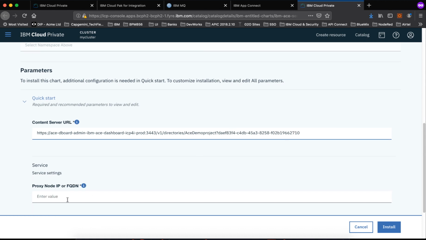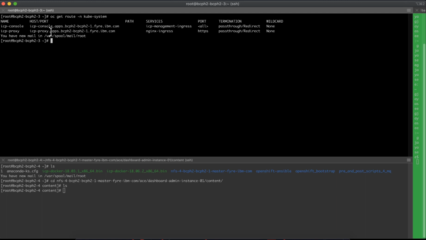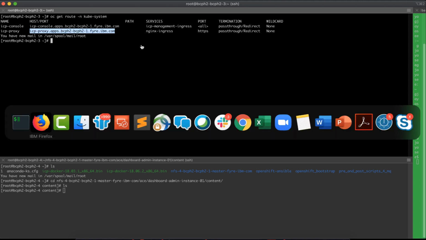And Proxy IP Node. How do we get it? We'll say get route -n kube-system. So I would prefer the ICP proxy node.